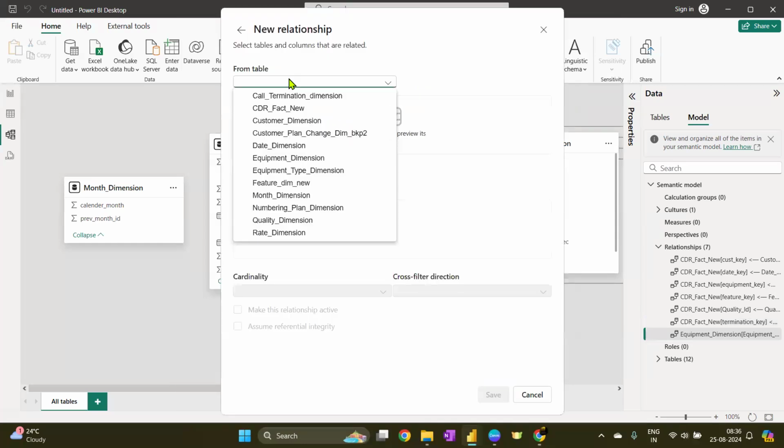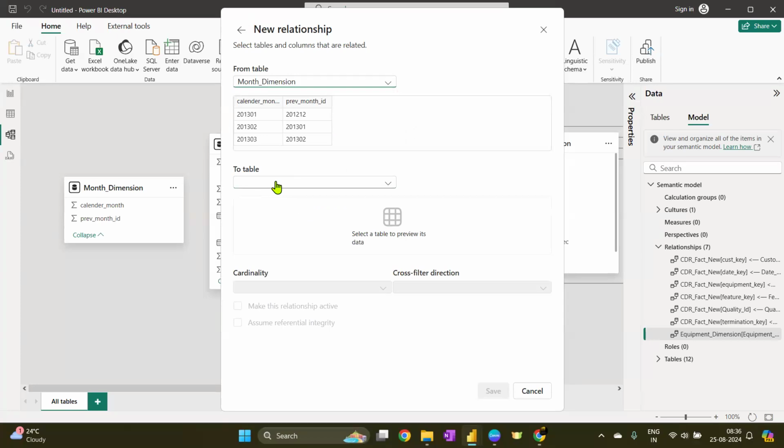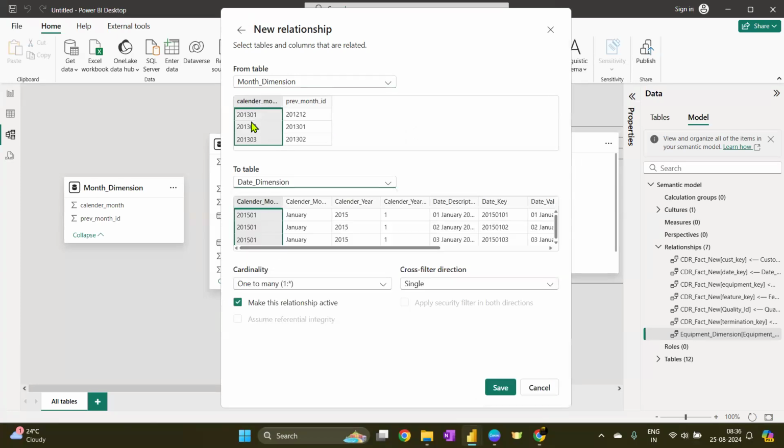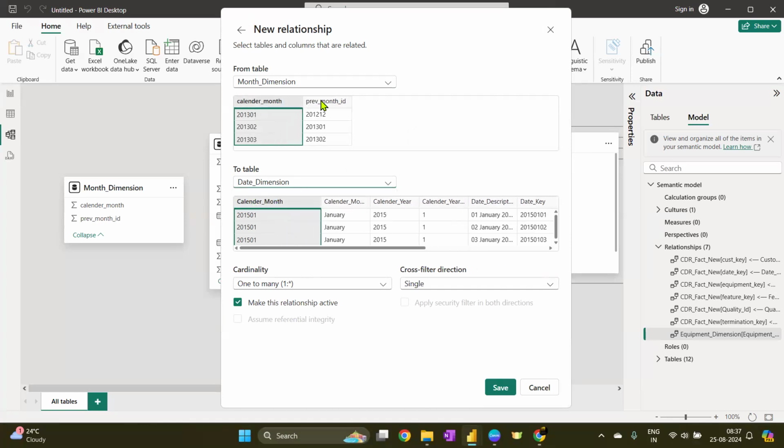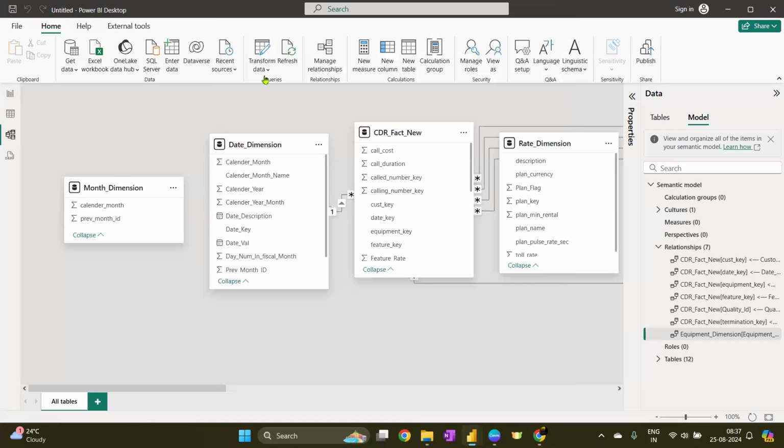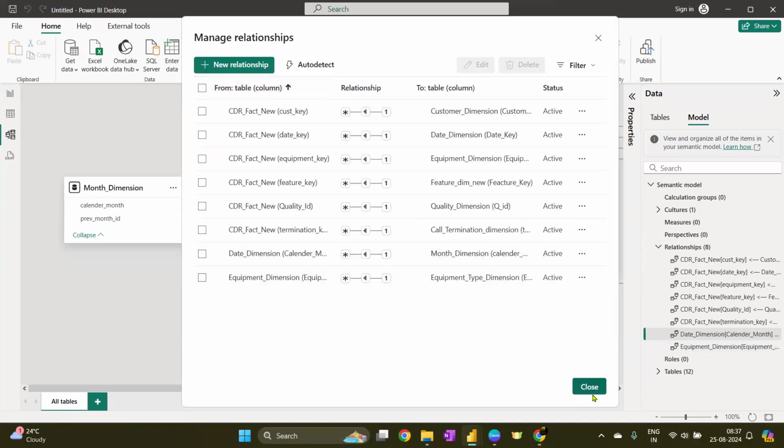Next table I'm going to connect is about date and month. So they both are related to time period, and even if they are in two different tables, they are still related to time period only. So month, calendar month, and here we also have calendar month only, I guess. So this can be connected. I'm not going to select previous month ID. It doesn't make sense to select previous month data. You can just select calendar month, whichever is happening currently. Okay, save.